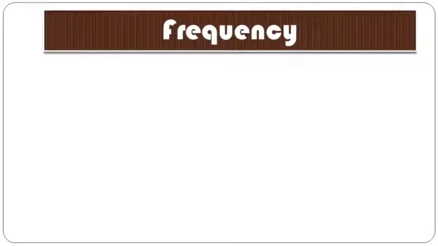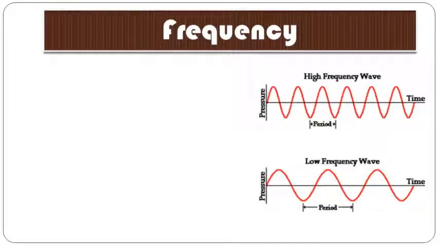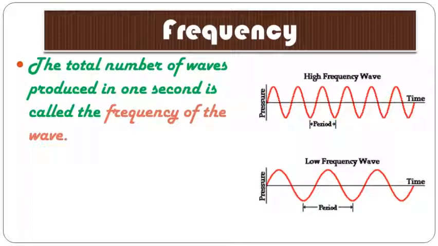Now the next term related to the sound wave diagram is frequency. Here you can observe the diagram in which the upper part shows a high frequency wave and the lower part shows a low frequency wave. The total number of waves produced in 1 second is called the frequency of the wave.